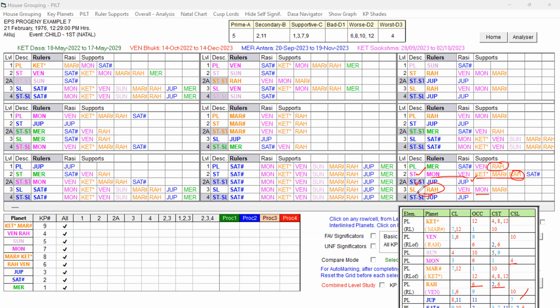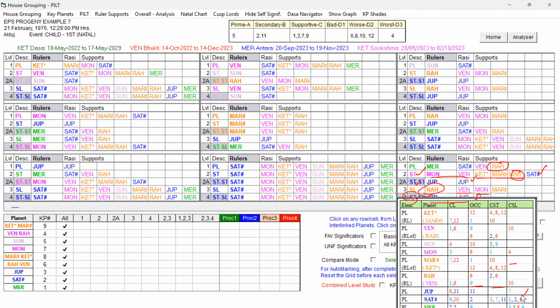But that planet is in the star of Jupiter, that is again Jupiter has come, so it is favorable. So the star lord of the star lord is good, the star lord of the sublord is good, and the star lord planet is getting support from the other key planet Saturn. And Saturn is also a good key planet with some weakness. You can see Saturn 9, 2, 3, 7, 11, and 1 and 2.